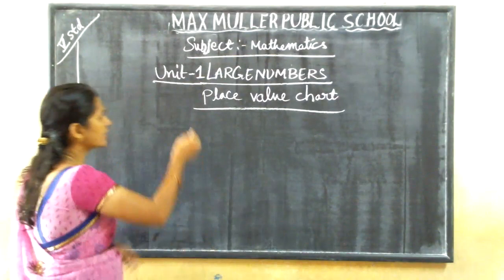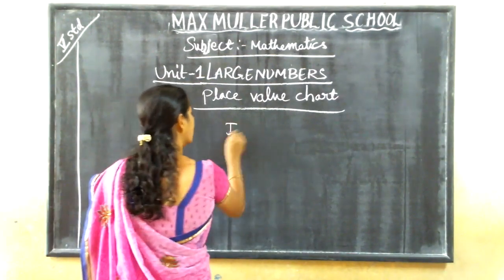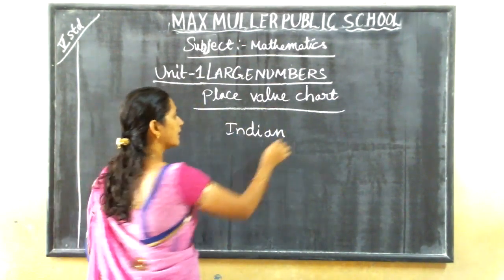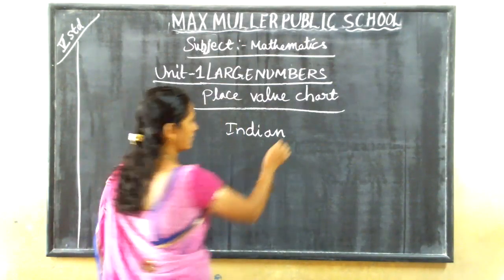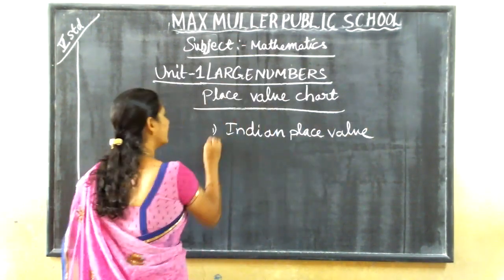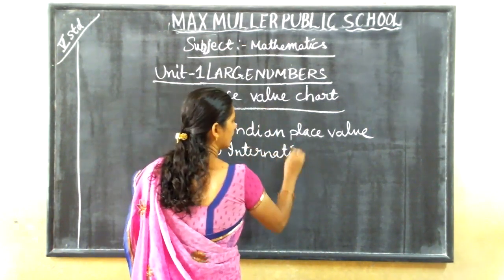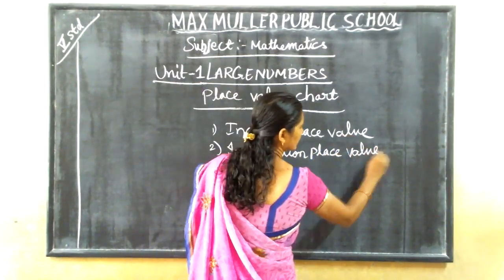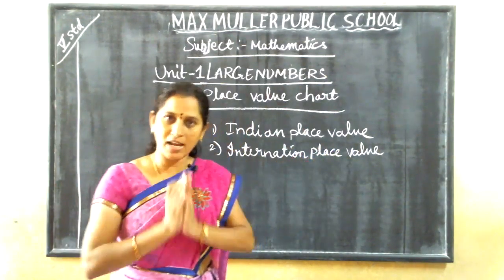Okay. In this place value chart, we are having 2 number systems: the Indian place value system and the international place value system. You have studied only up to the Indian place value chart till 4th standard.